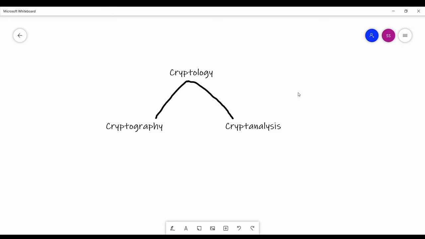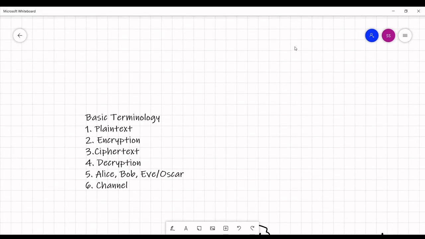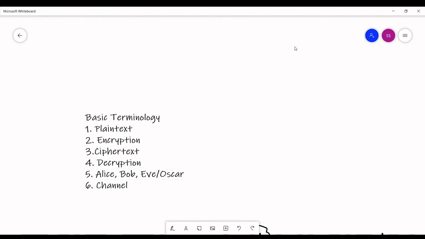So let's see some of the basic terminologies used in cryptography. The first terminology is plain text. Anything which is in clear text is named plain text. Whenever you are sending a message or writing a message, it will be in plain text, which is human readable and understandable. So that is called plain text.